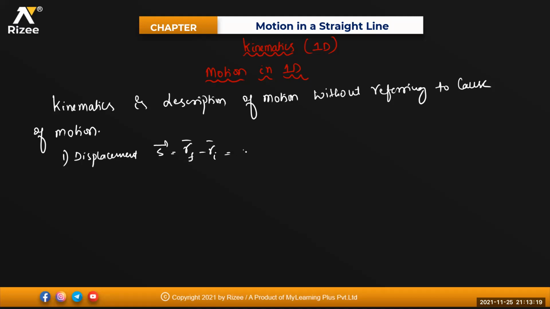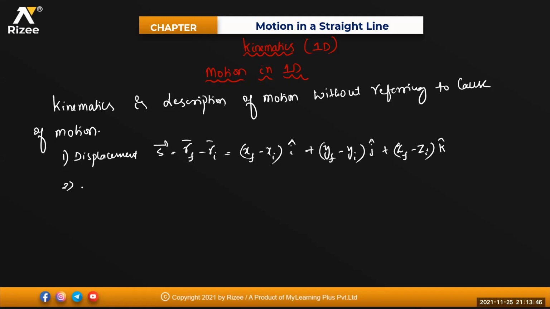So if I'm writing in terms of coordinate, it is x final minus x initial into i cap plus y final minus y initial along j cap plus z final minus z initial into k cap. Displacement is always equal to final position minus initial position.